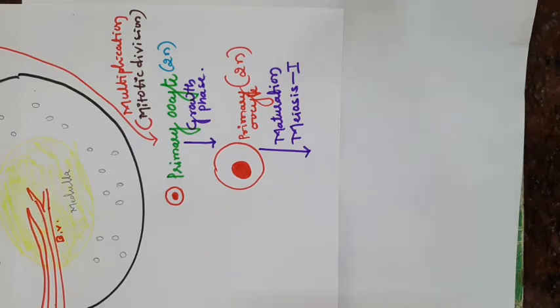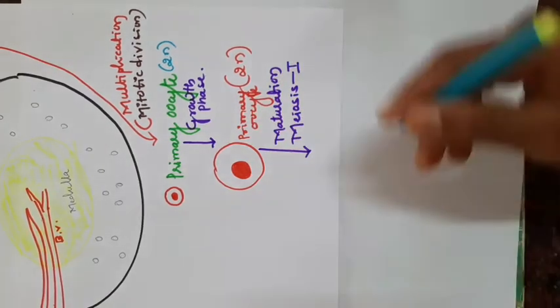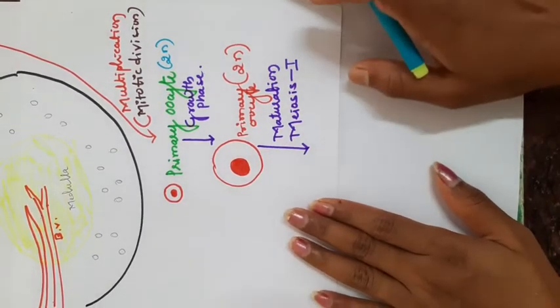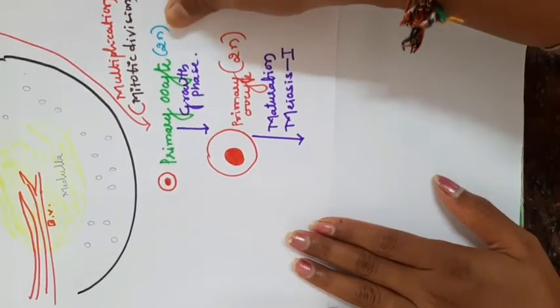You already studied this cell division in first year. Please recall all those things. Next, concentrate here. The primary oocyte undergoes maturation by the meiosis cell division.